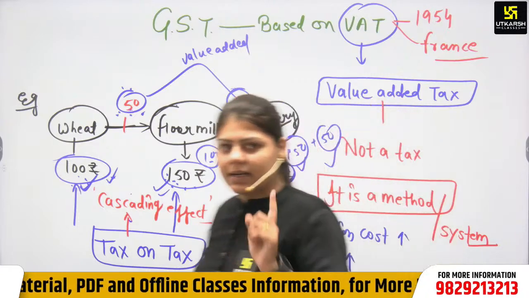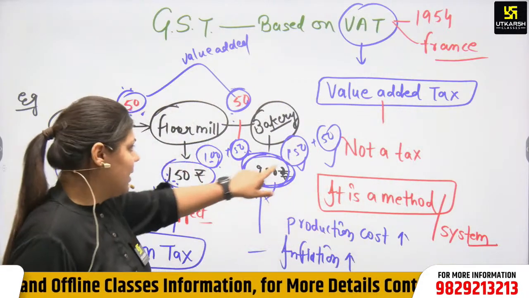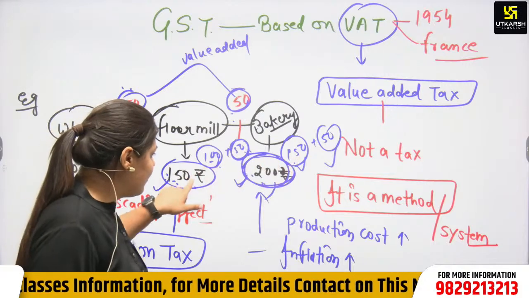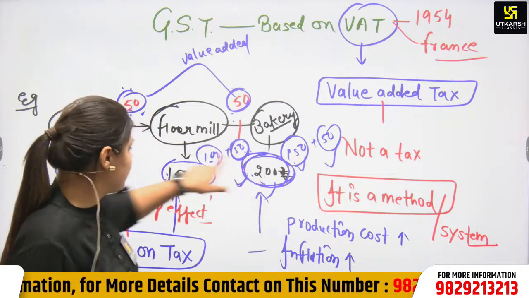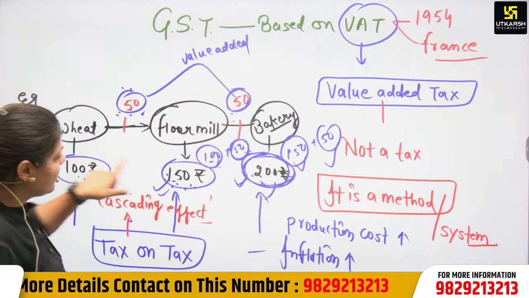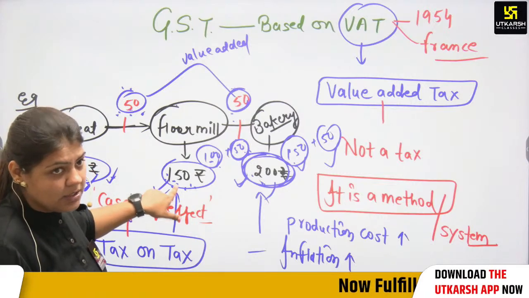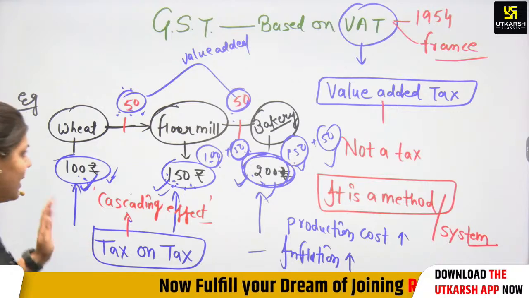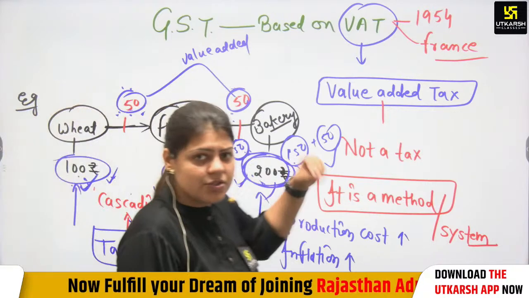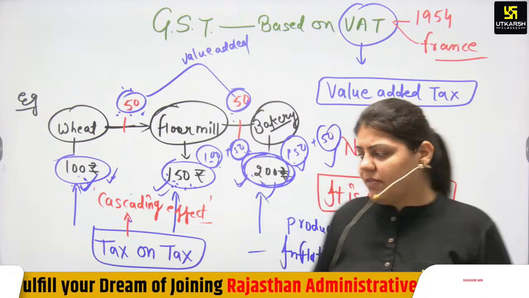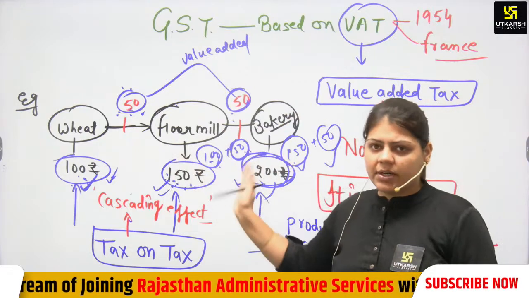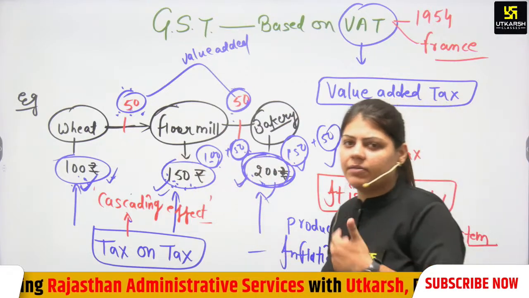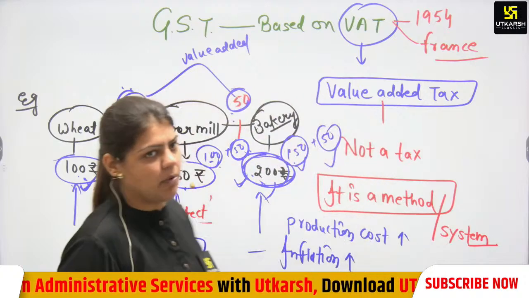So that's why the cascading effect is tax on tax. The production cost increases automatically. If we have only value addition tax, the cascading effect will not be created. That is very important.